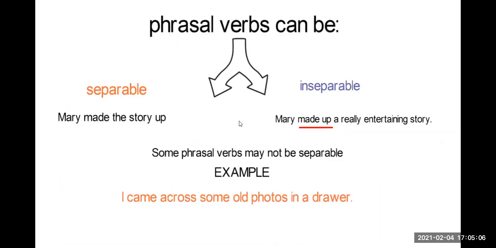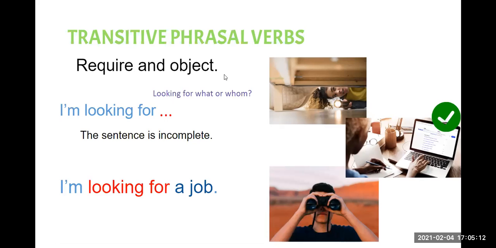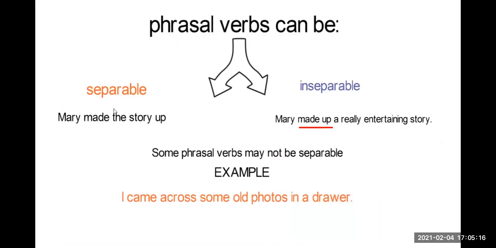And then we have these phrasal verbs that need an object. These can be separable or inseparable. What does it mean? That we can separate the words. For example, in this situation, Mary made the story up.